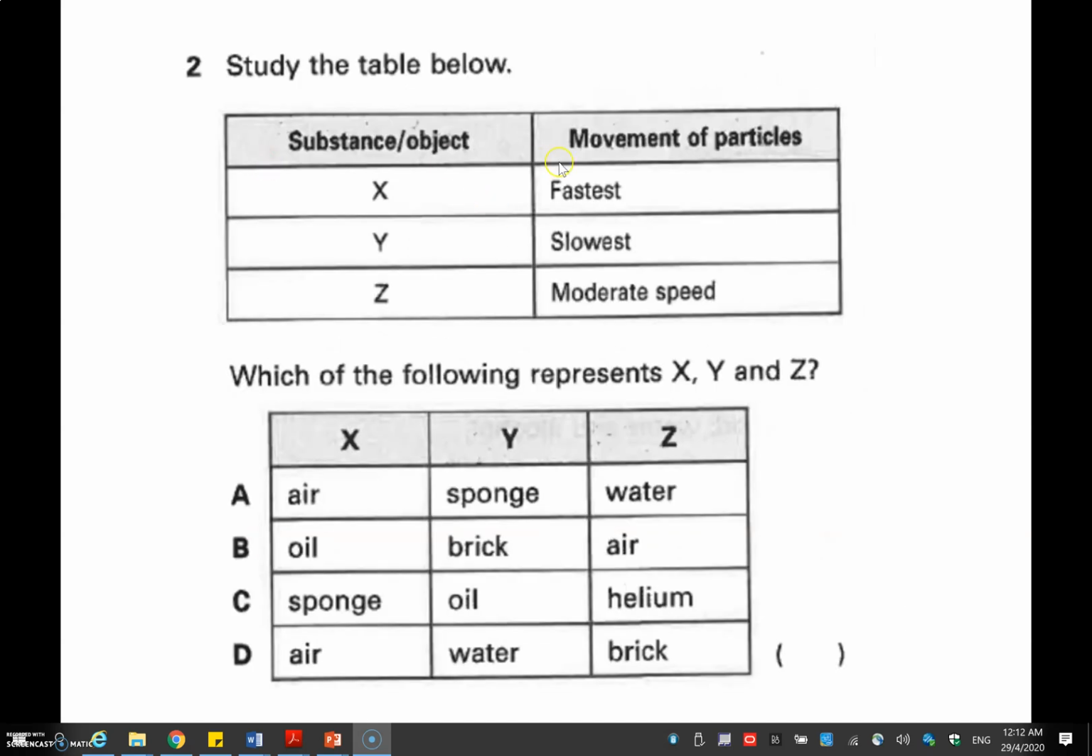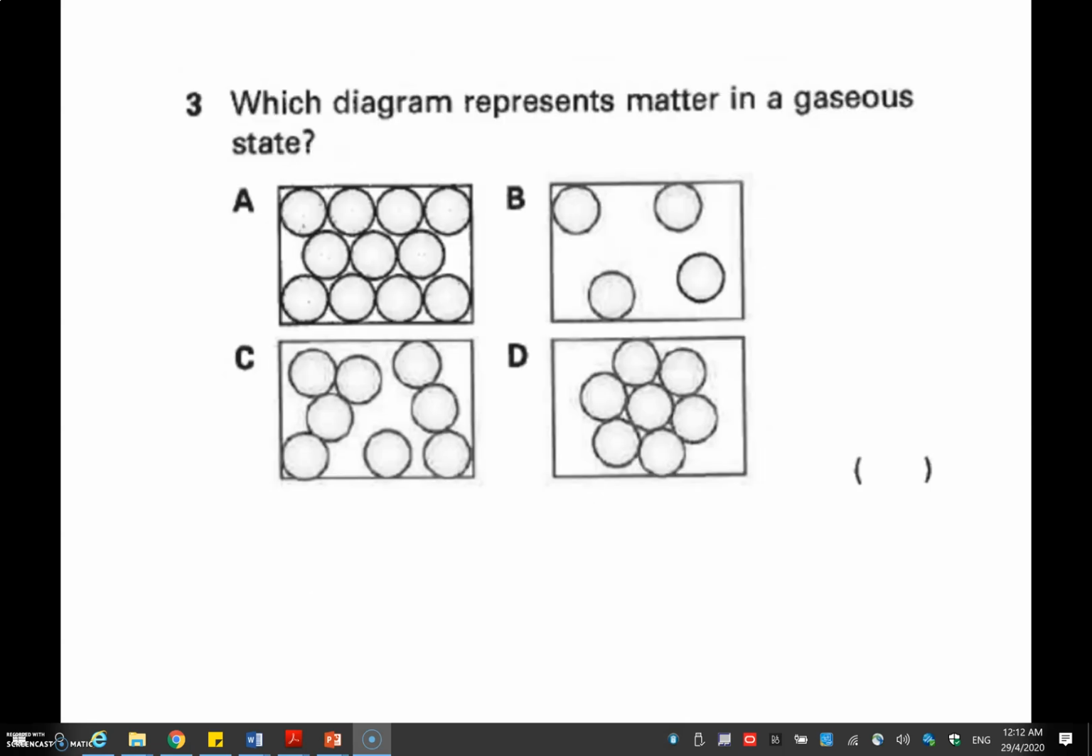Question 2. Movement of particles: fastest would be gas, slowest movement is the solids, and moderate speed will be the liquid particles. So you would need to find the substance that matches the state. The answer would be A. Question 3, gas. Answer B.